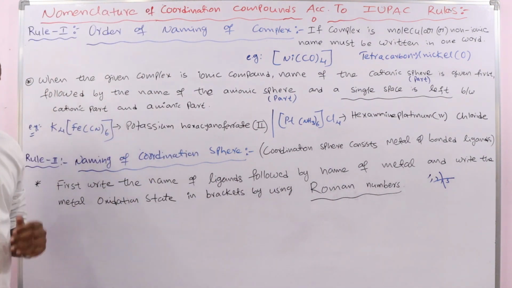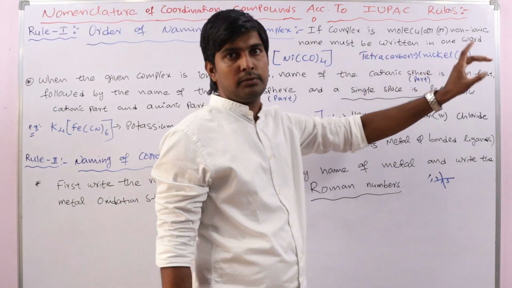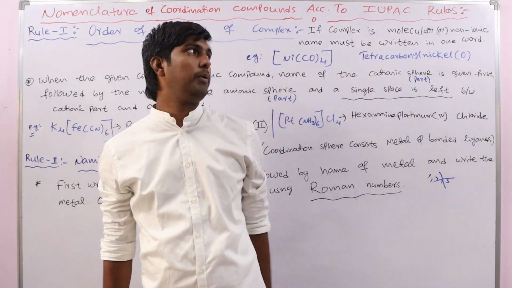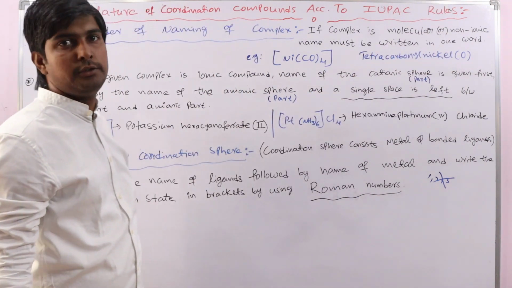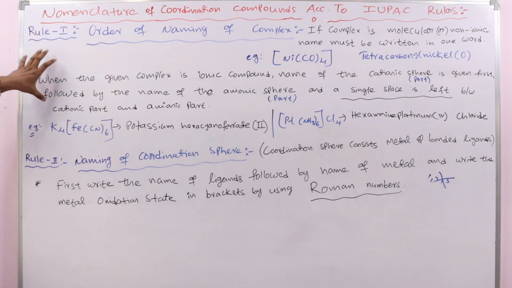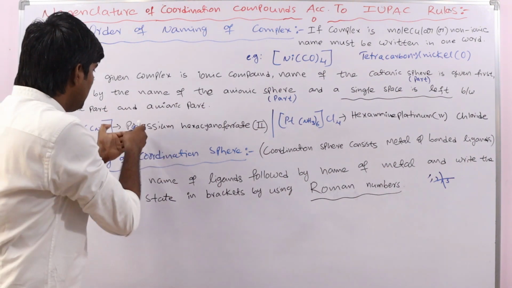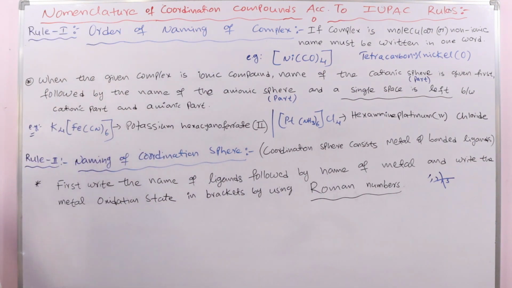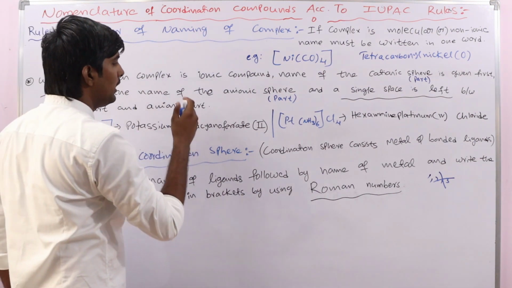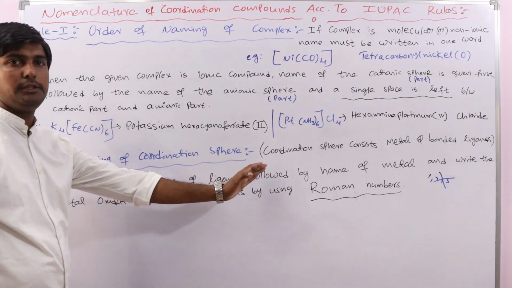Okay, naming of coordination sphere. First order of naming of complex. Only coordination sphere is present, no problem. Write the name of the ligand, metal and oxidation state. Simple. But if the complex has both coordination sphere and ionic sphere, in that case, first cation position and then anion position, you must leave a single space between the cationic position and anionic position. And then the naming of coordination sphere.